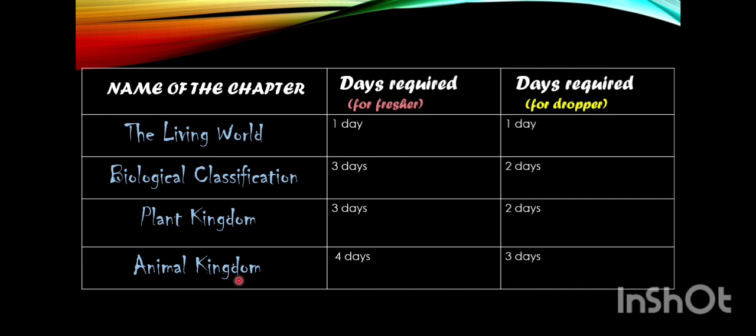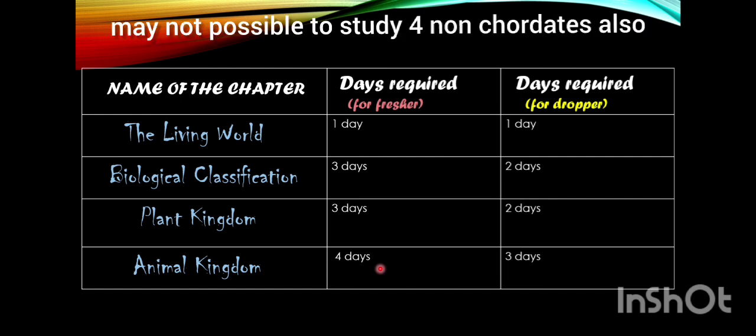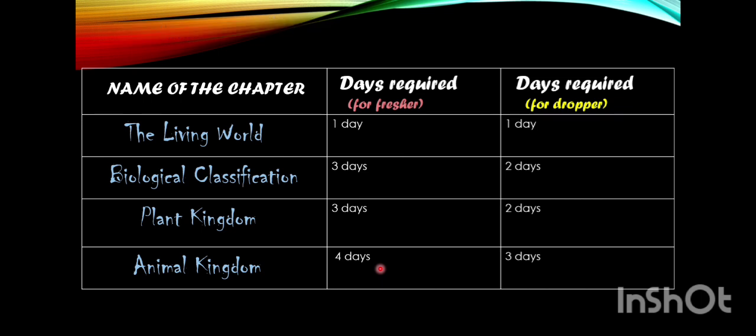For animal kingdom, for a dropper, you can study one day non-chordates, another day chordates, and the third day you can revise. For a dropper, if you are taking non-chordates today, most of the time you will not be able to complete it, because within 1 hour it is not even possible to study 4 non-chordate phyla. But you need to study it. If you are not able to, utilize 1 hour in the evening also to study this lesson.